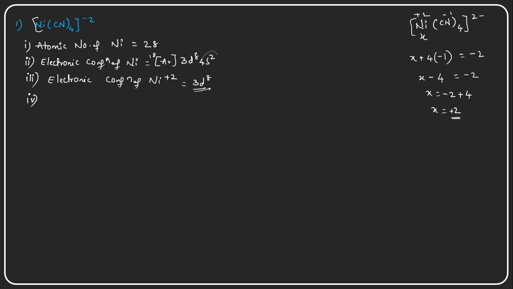ground state electronic configuration. Let us enter the electrons in the ground state electronic configuration. The d orbital is composed of 5 sub-orbitals: dxy, dyz, dzx, dx²-y², and dz². These are the names of each and every orbital. So this is the ground state